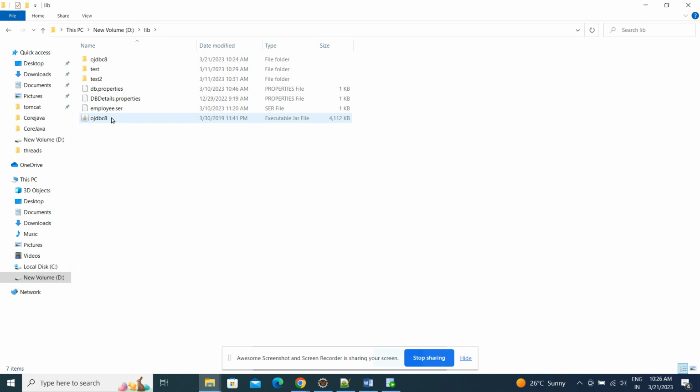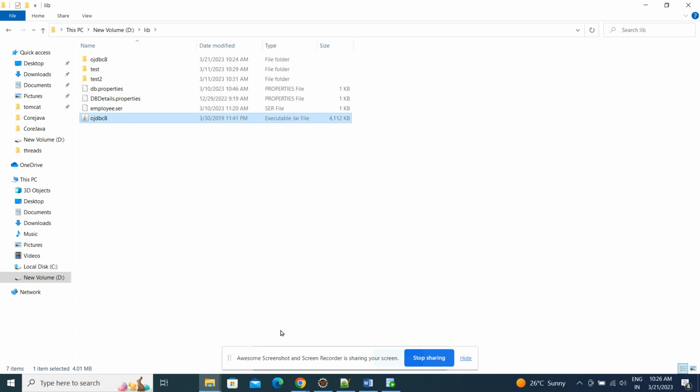Without this jar file, we can't interact with Oracle. The JDBC API will help to interact with any database, but compulsorily with their jar file. Without that jar file, we can't.